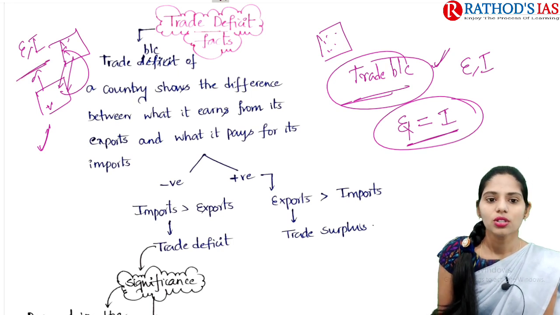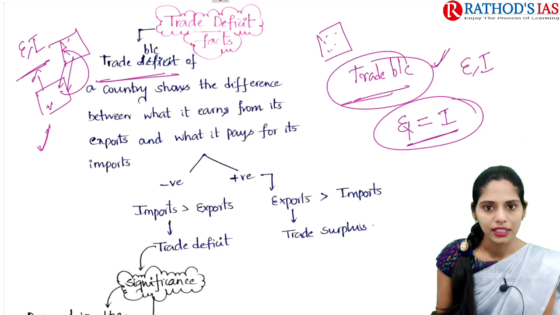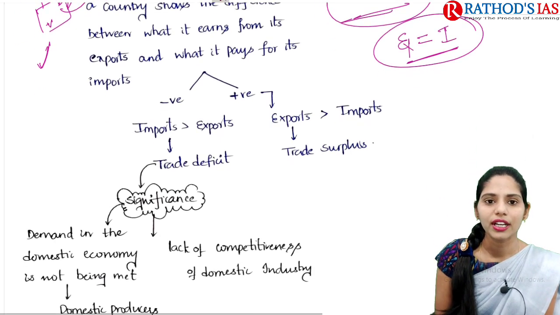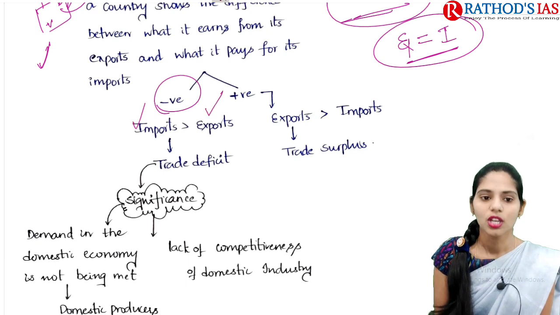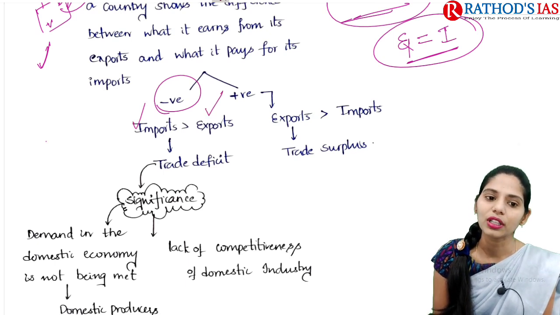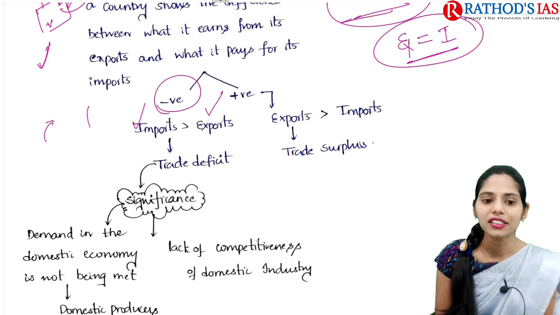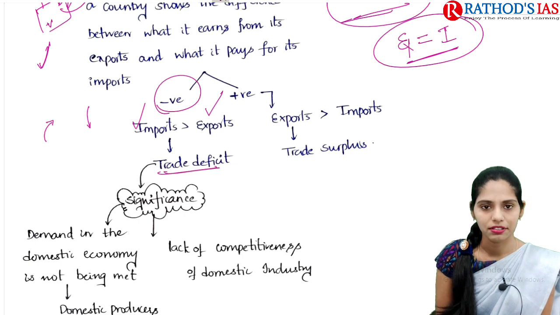So whenever we are talking about the trade balance, whenever the trade balance is negative, that means imports are more compared to the exports. So the amount that should be paid for the imports is higher than what is coming in through the exports. That condition is called a trade deficit.